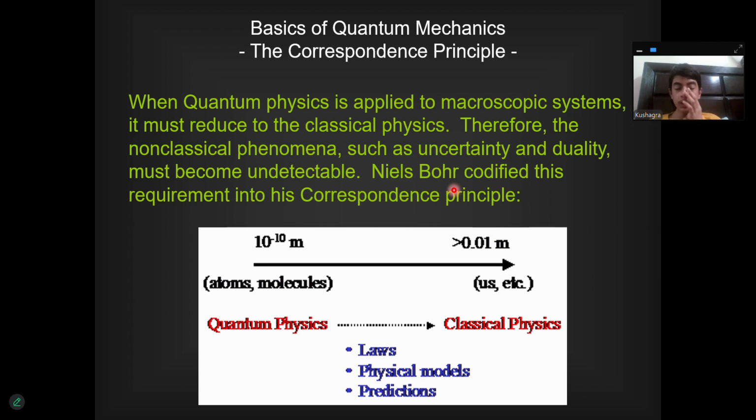So, the basics of quantum mechanics: the correspondence principle. When quantum physics is applied to macroscopic systems, it must reduce to classical physics. Therefore, the non-classical phenomena such as uncertainty and duality must become undetectable. Niels Bohr codified the requirement into his correspondence principle, with scales ranging from 10 to the power negative 10 meters to 0.01 meters, atoms and molecules, etc.